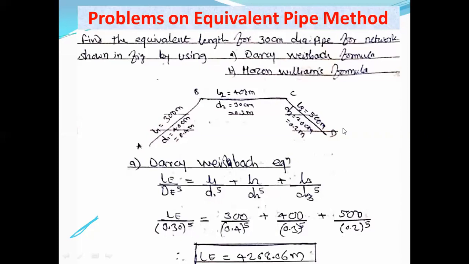So we want to replace this system by a single pipe having diameter 0.3 meter. What will be the length of that equivalent pipe? That we need to find out here, so that the head loss will be the same and the discharge through the pipe will be the same. So putting those values in the equation, find out the length of the pipe.